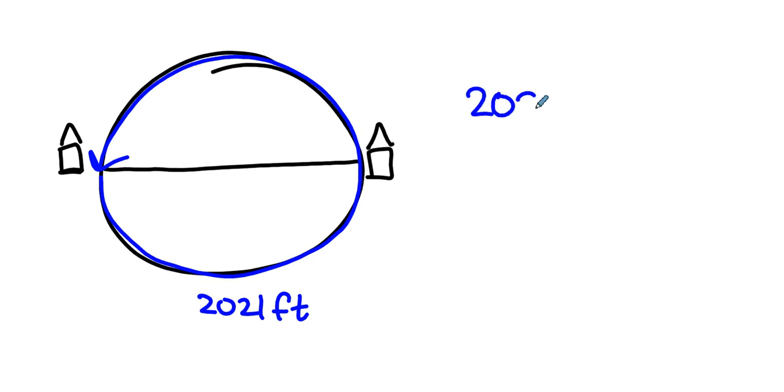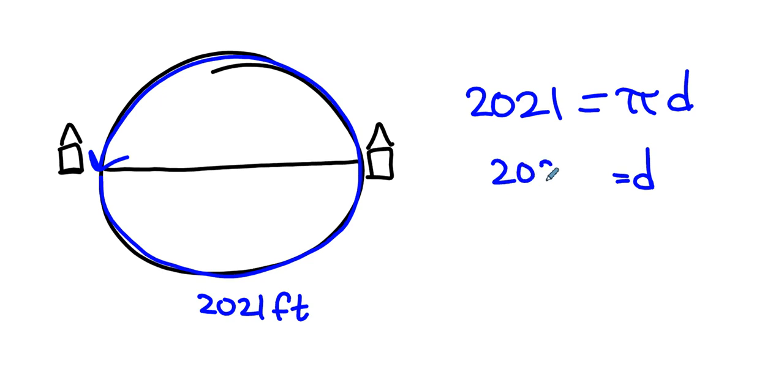Well, that circumference, that 2,021 feet, is pi times the diameter, the distance across the lake. So if we want the diameter, that's 2,021 divided by pi, whatever that turns out to be. 2,021 divided by pi, do you have an estimate? Take 2,021 divided by 3-ish in your head.